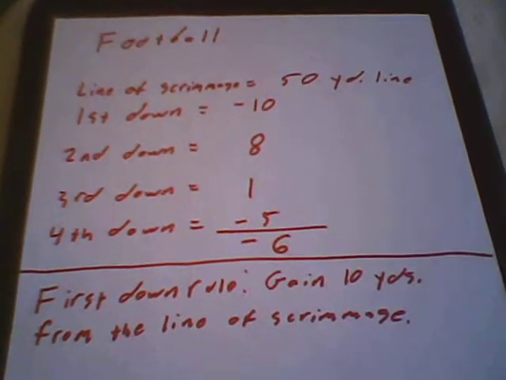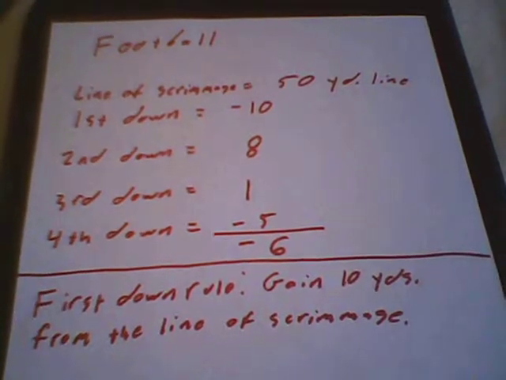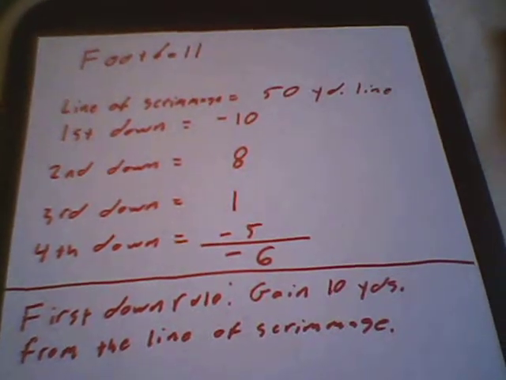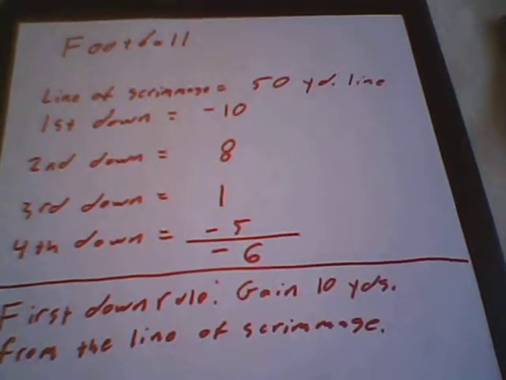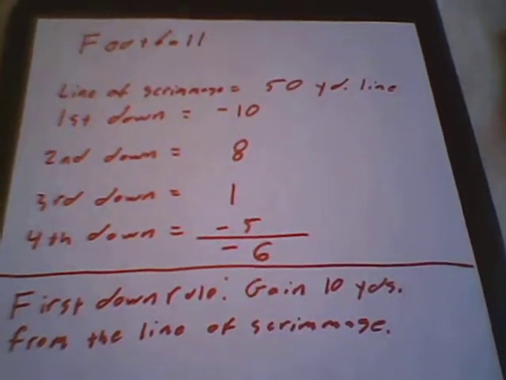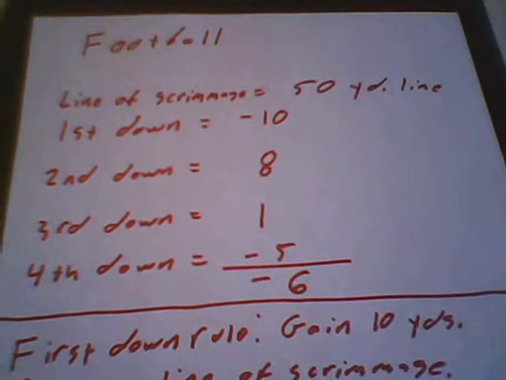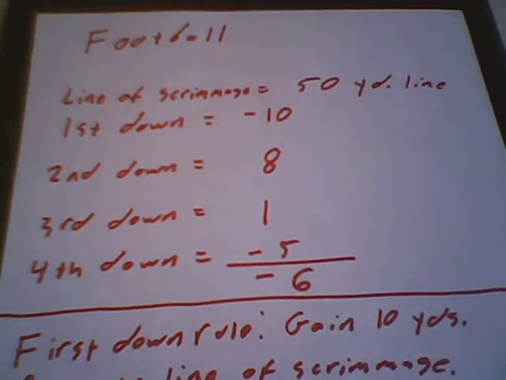So, in football, you have something called the line of scrimmage, which is your starting point. If you gain yards, it's positive. If you lose yards, it's negative. So we're going to start with football. Let's say the line of scrimmage is the 50-yard line, so we're halfway on the field.